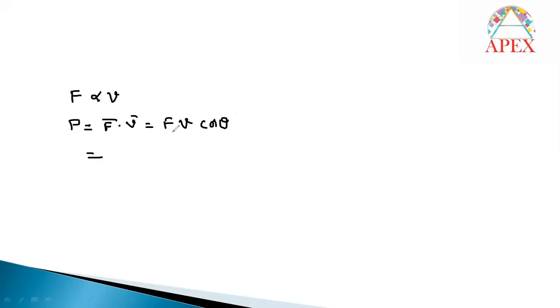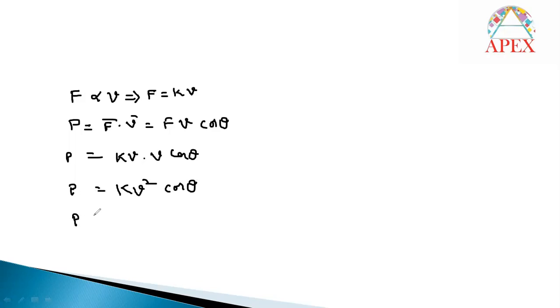And what can we write for F? F is given, it is proportional to velocity. That means F equals some constant into velocity. I will substitute that here, so what can we write for power? Power is nothing but kV into V cos theta, and finally it is kV square cos theta. So power is directly proportional to V square.